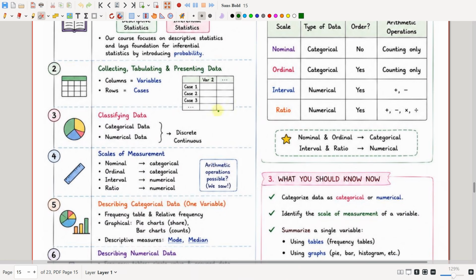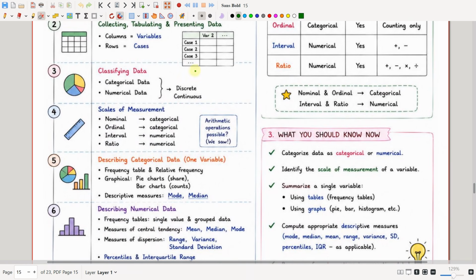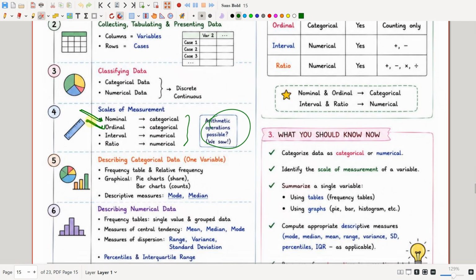We saw the discrete and continuous types, and the scales of measurement: nominal is categorical, ordinal is also categorical, interval is numerical, and ratio is also numerical. We saw which arithmetic operations are possible in all these four categories. Only mode is possible in nominal, ordinal has median and mode, and for interval and ratio data we can calculate mean, median, and mode.